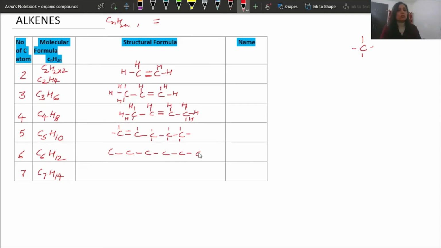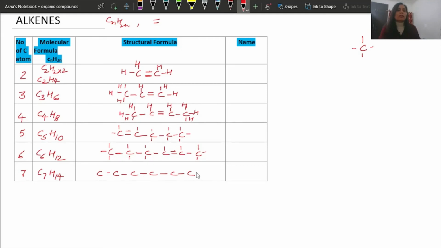Then for C6. You can place the double bond anywhere. Let's say I am placing it here. This carbon has a single bond here, so it needs 3 more. This carbon has 3, so 1 more. This carbon also has 3, 1 more. This has 2, so 1, 2. This also has 2, 1 here, 1 here. This has 1 here only, so it needs 3. Now count H. It is 12 here. Similarly, you will make it for C7 also. They are very easy to make.